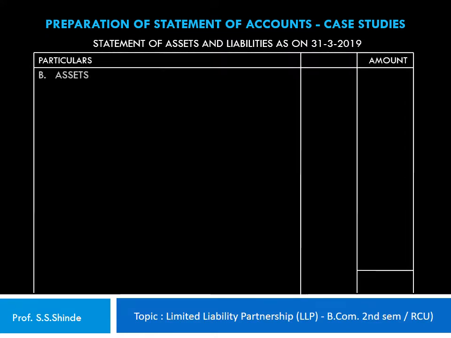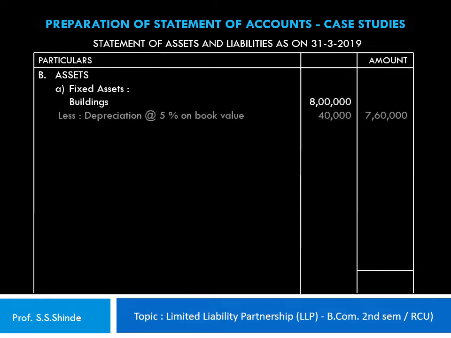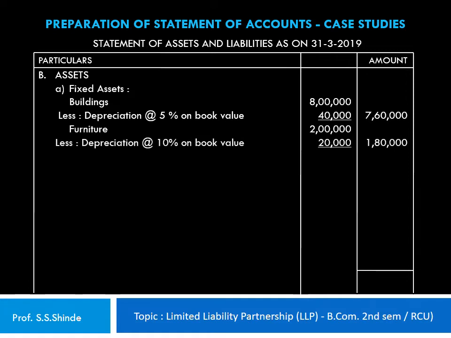Now let's look into the second part of the statement, that is the assets. Under the assets, the fixed assets are shown: building 8 lakh rupees, less depreciation at 5% on book value, which works out to 40,000. So the net written down value of 7,60,000 is shown in the outer column. The next asset is the furniture, 2 lakh rupees, less depreciation at 10% on book value, 20,000. So the net amount of 1,80,000 is shown in the outer column.